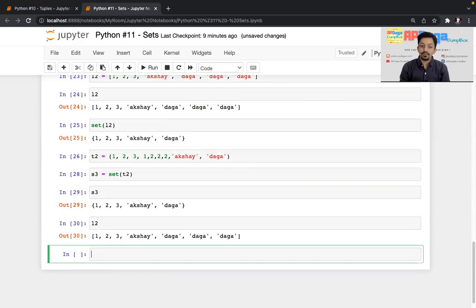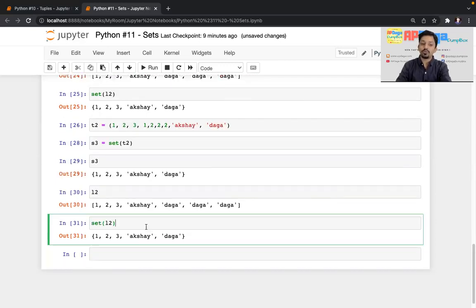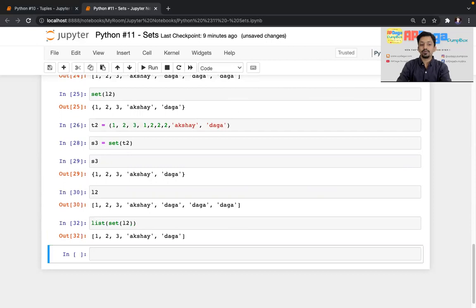If someone asks me to remove all the duplicate elements, I'll write set of L2. So all the duplicate elements are removed, but I want the output to be a list once again. So I'll again convert this created set into a list. In this way, you got the output in list data type, but at the same time, all the duplicate elements are removed.